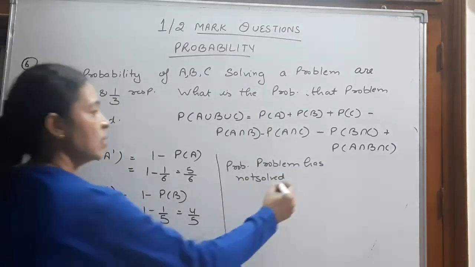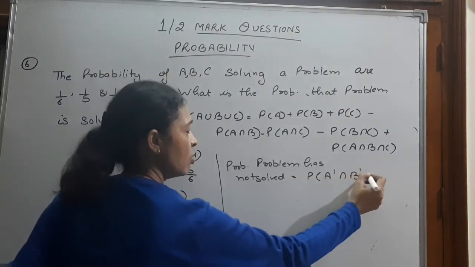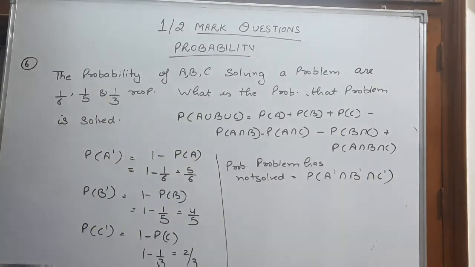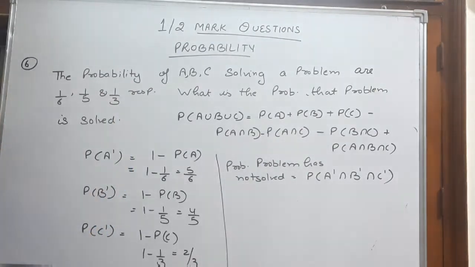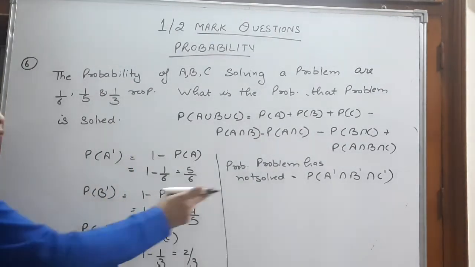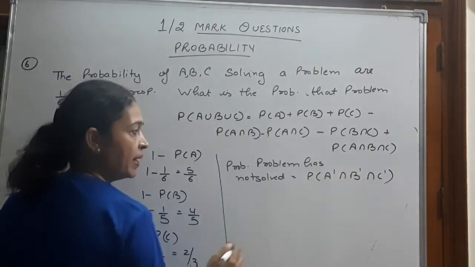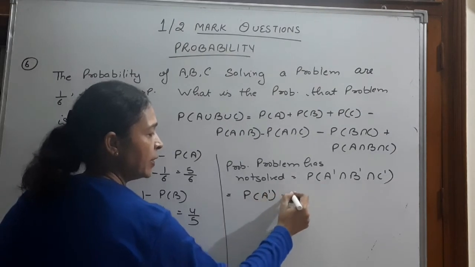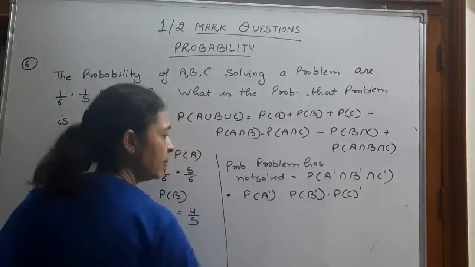No one has solved means probability of A complement intersection B complement intersection C complement. The problem has not been solved by anyone. Now, since A, B, C are independent events, what will be the value of probability of A complement intersection B complement intersection C complement? It will be probability of A complement into probability of B complement into probability of C complement.